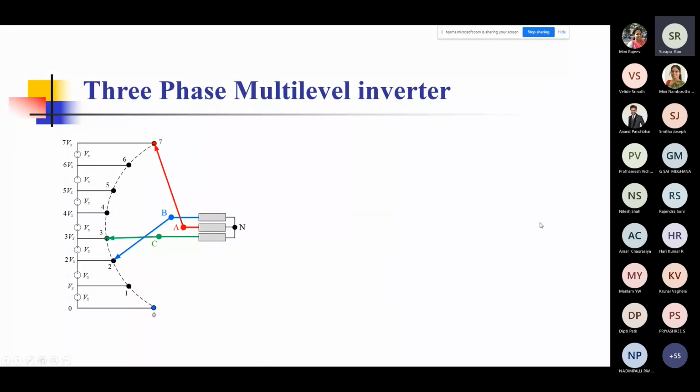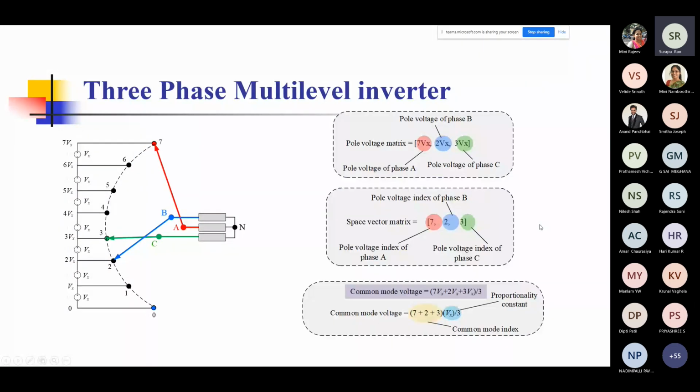Okay. Now let us just see an example. Let's say this is a three-phase multi-level inverter. A, B, C are the three phases, which are connected, let's say, at these positions. So one is connected at 2, somebody is connecting at 7, and something is connected at 3.